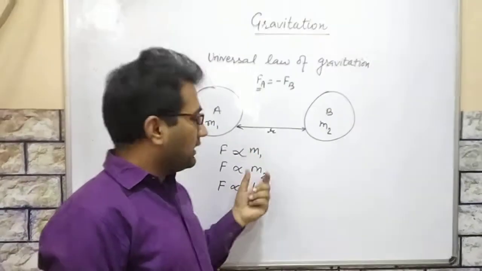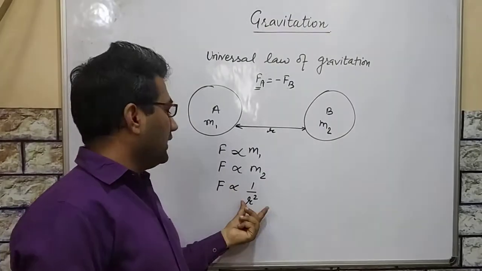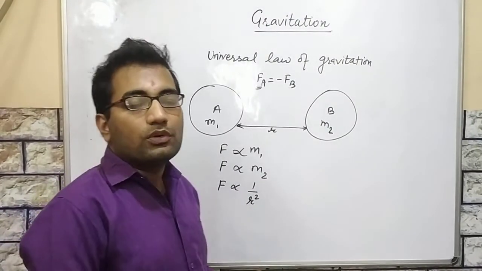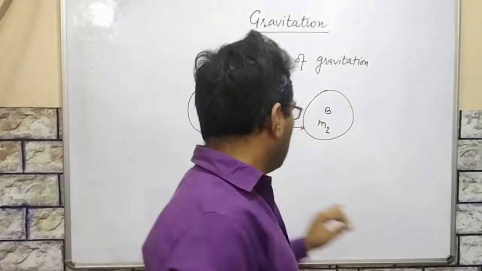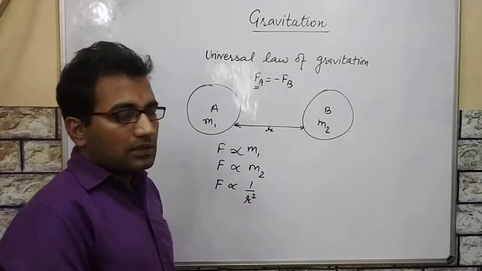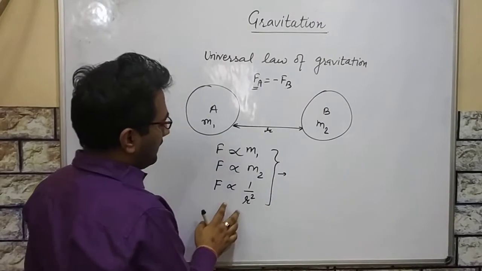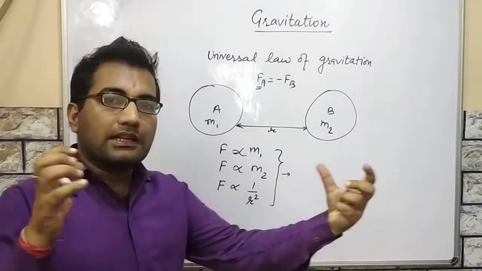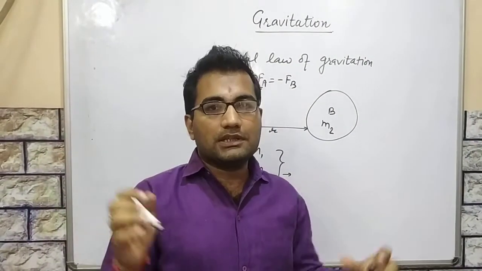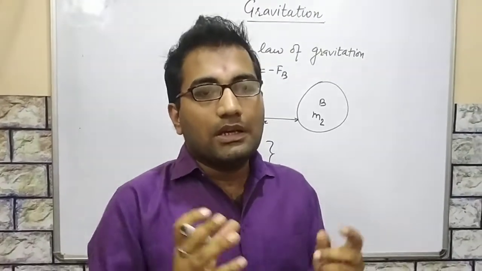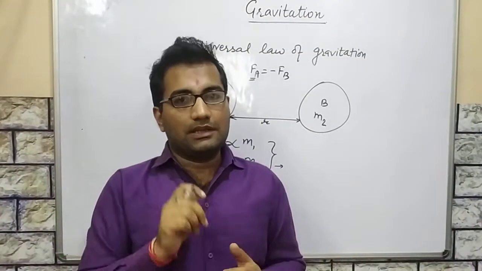So we can conclude that if we increase the distance between the two objects, the force of attraction between them will decrease.